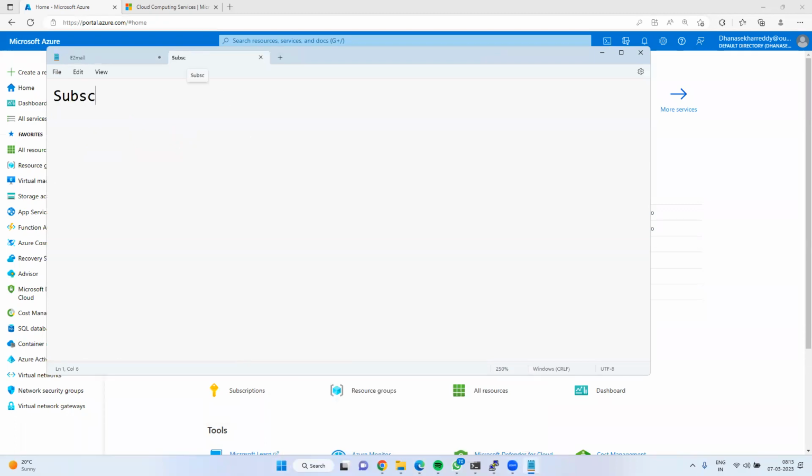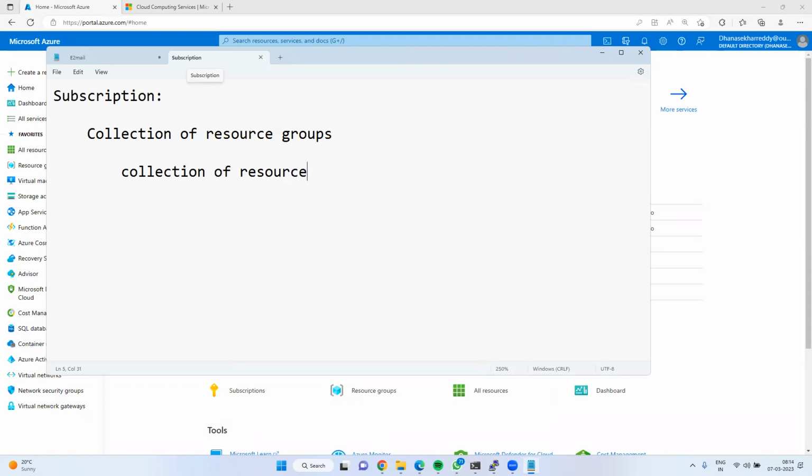What is the subscription? Subscription is just like a license. Can I say collection of resource groups? Yes, sir, collection of resource groups. What is a resource group? Collection of resources. What is a resource?